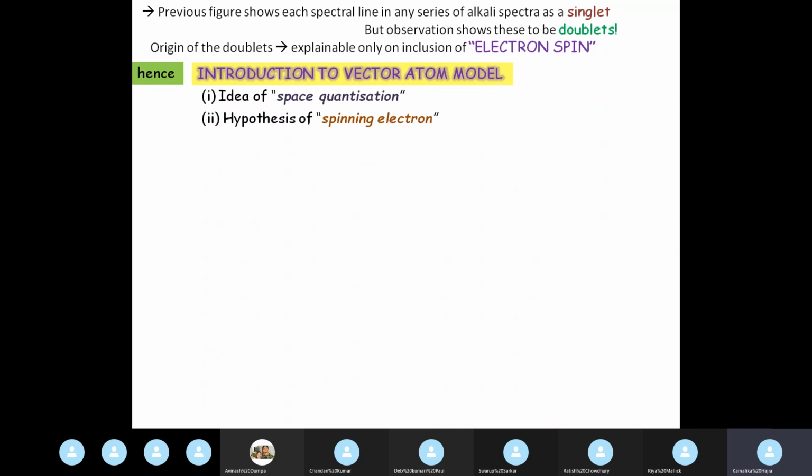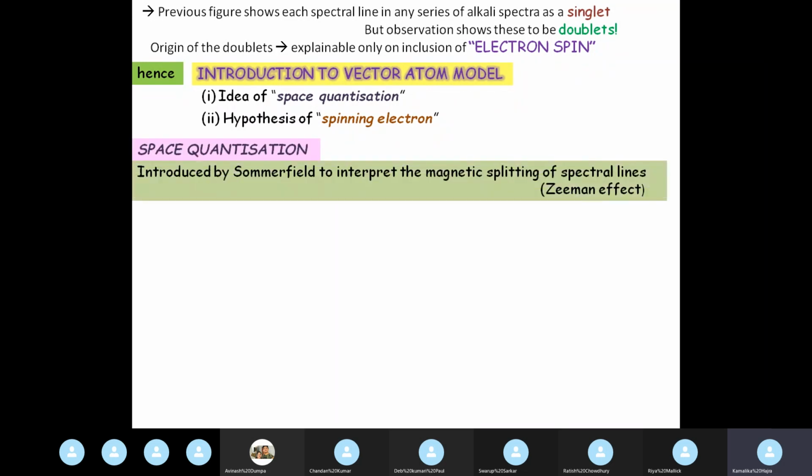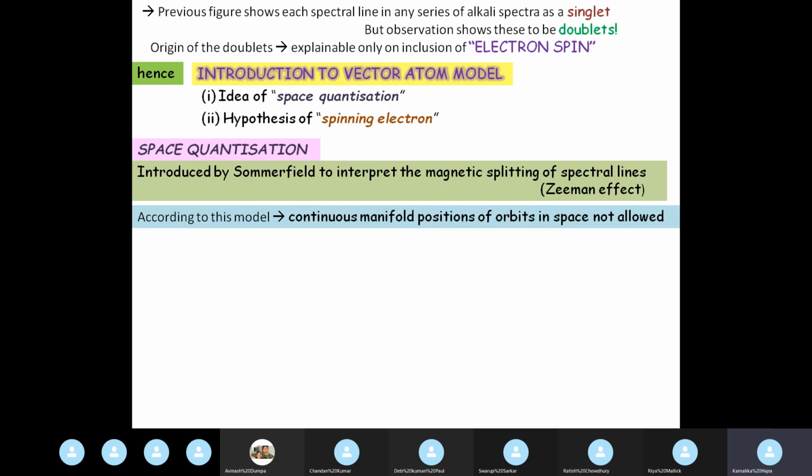Okay, so we have to have an idea of space quantization and the hypothesis of the spinning electron. What is space quantization? This was given by Sommerfeld entirely to interpret the splitting of spectral lines in an external magnetic field, that is the Zeeman effect. So we will elaborately do the Zeeman effect, but just remember the space quantization was introduced to explain the Zeeman effect. According to this model, continuous positions of orbits in space are not allowed.